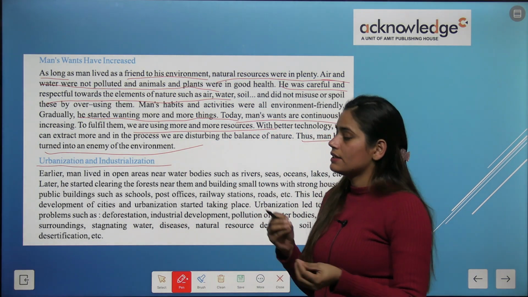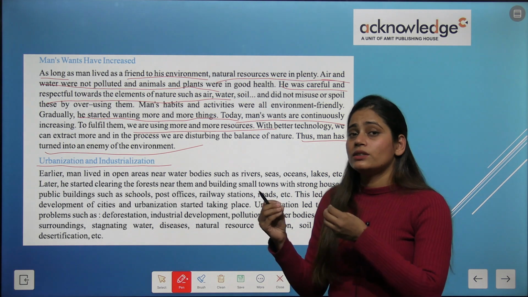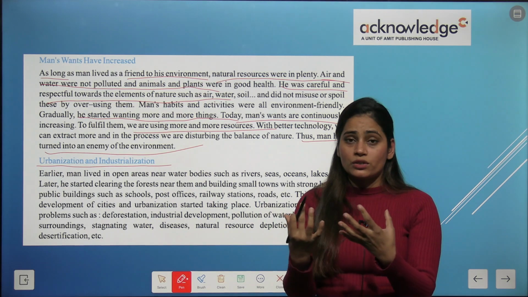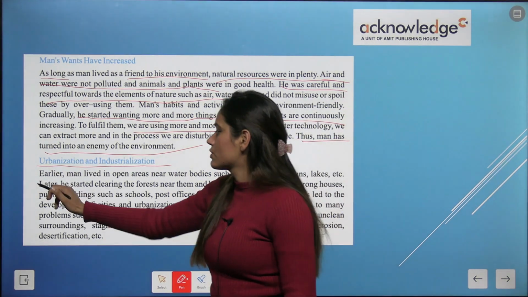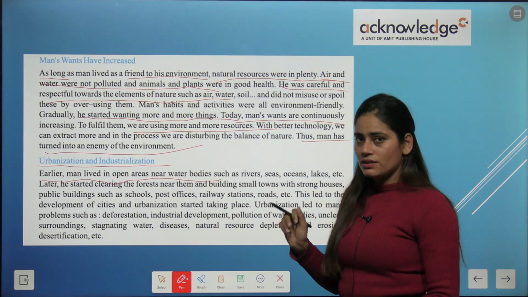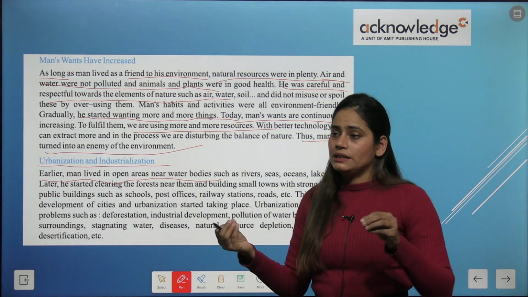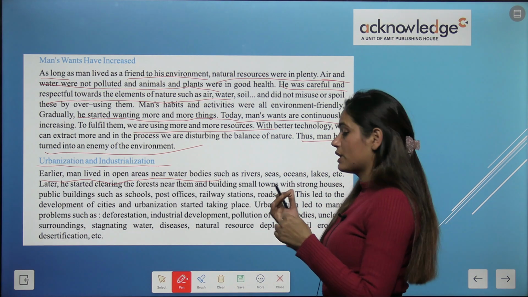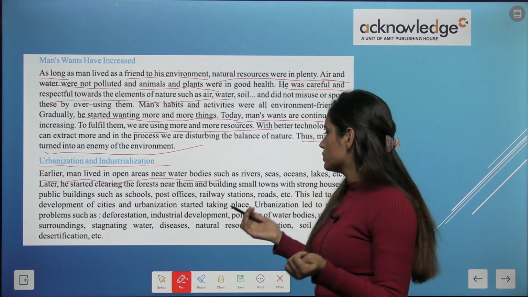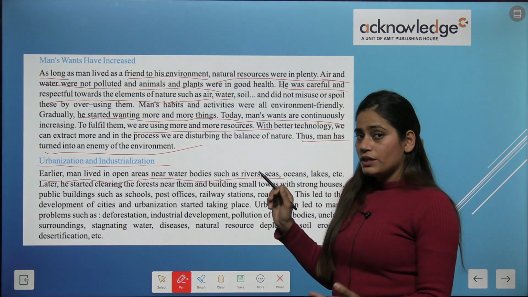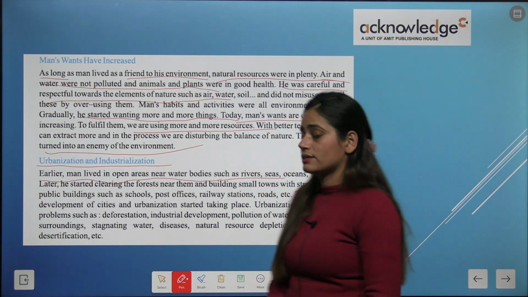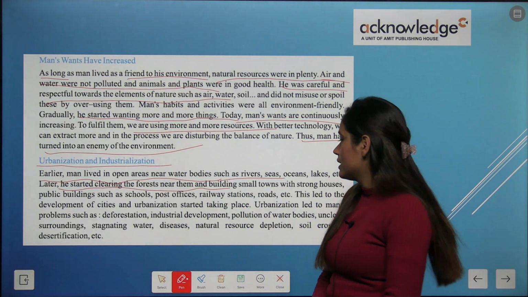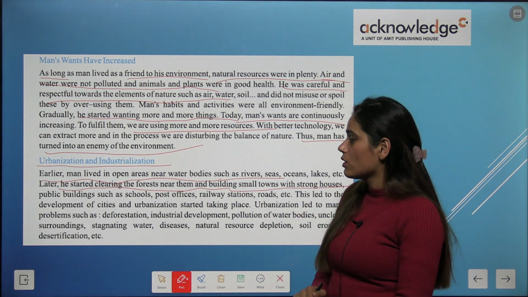Urbanization and industrialization: these are the two things because of which the environment is being harmed so badly. Let's see how. Earlier men lived in open areas, as we all know, near rivers, seas, oceans, lakes, etc. Later, he started clearing the forest near them and building small towns with strong houses.